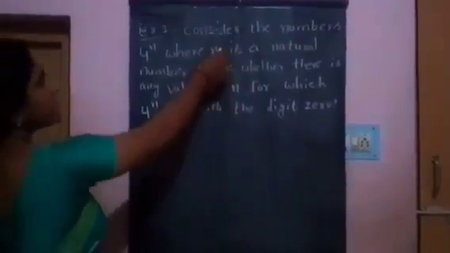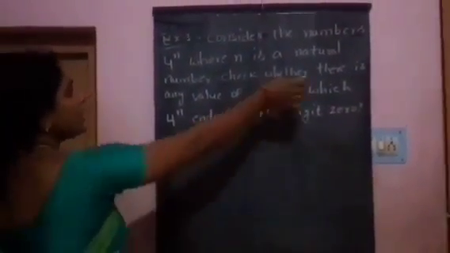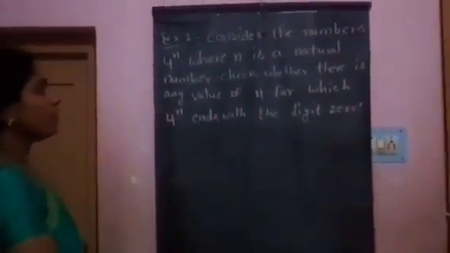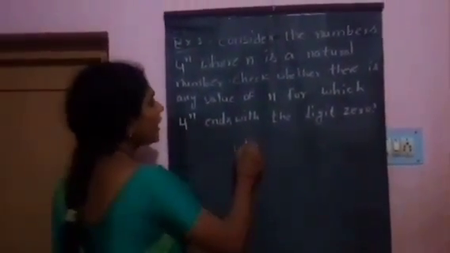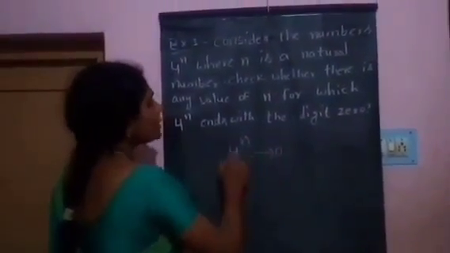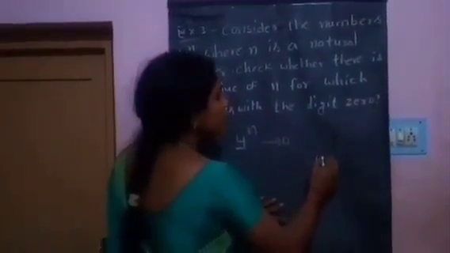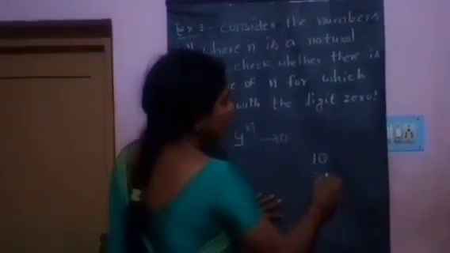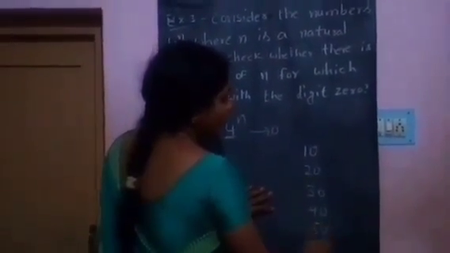Example 3. Consider the numbers 4 power n, where n is a natural number. Check whether there is any value of n for which 4 power n ends with the digit 0. If 4 power n ends with 0, it is a composite number ending with 0. Composite numbers ending with 0 are 10, 20, 30, 40, 50 and so on.